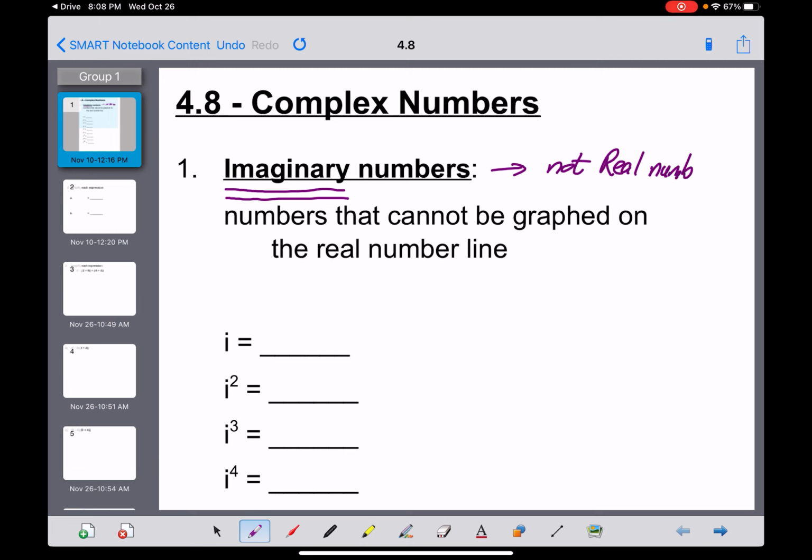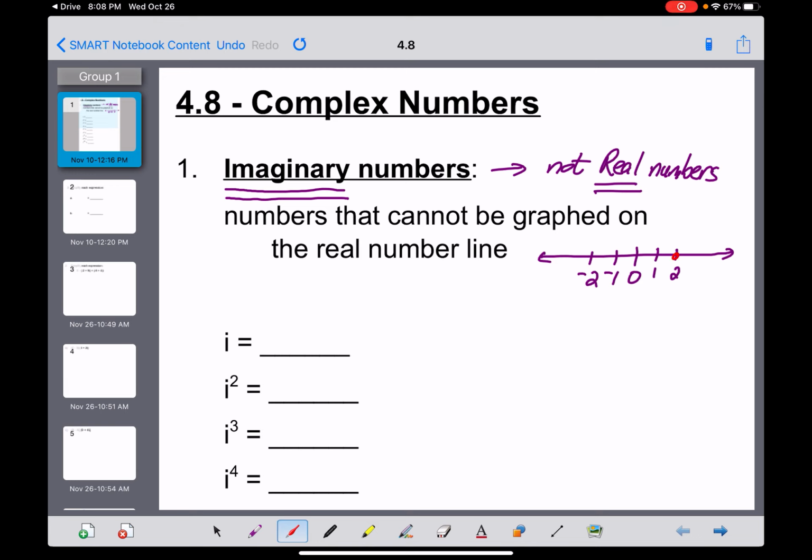Much like I asked a second ago, does a kindergartner understand what a positive number is? Does an Algebra 2 student understand what a real number is? Well, yes and no. Every single number that you have learned up until now in your life has been a real number. Because if I come up with a number line here and say, okay, here's 0, and here's positive 1, and positive 2, and then negative 1, and negative 2, every number in the world, you could tell me where on that number line it exists.